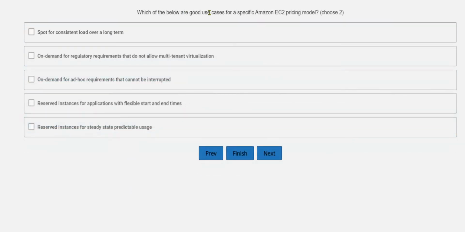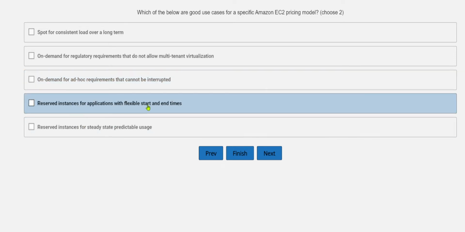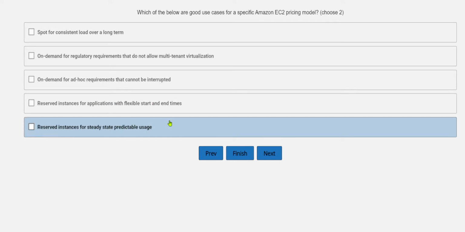Okay, then moving to the next question. Which of the following are good use cases for a specific Amazon EC2 pricing model? So we need to select two correct options. So let's see. So good use cases for Amazon EC2 pricing model: spot for consistent load over a long term, on demand for regulatory requirements that do not allow multi-tenant virtualization, on demand for ad hoc requirements that cannot be interrupted, reserved instances for applications with flexible start and end times, reserved instances for steady state predictable usage.